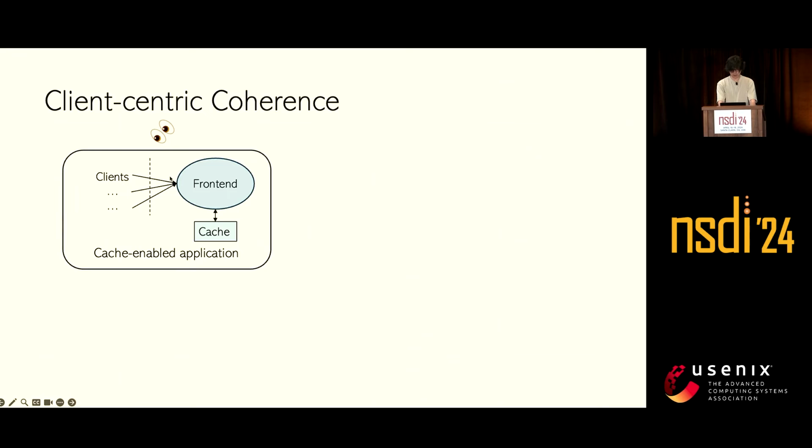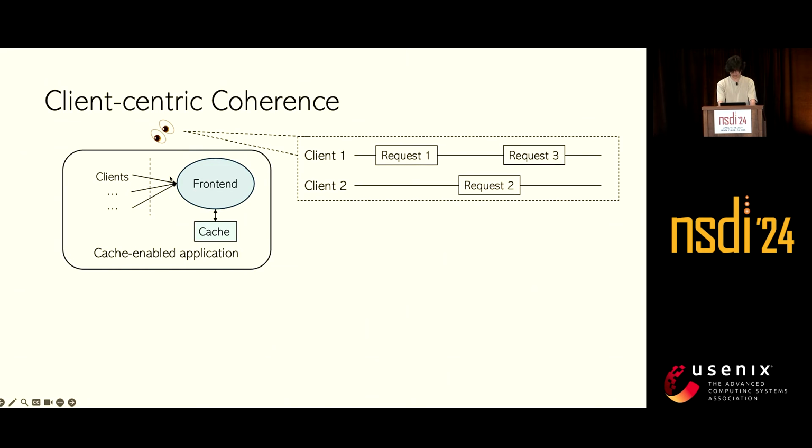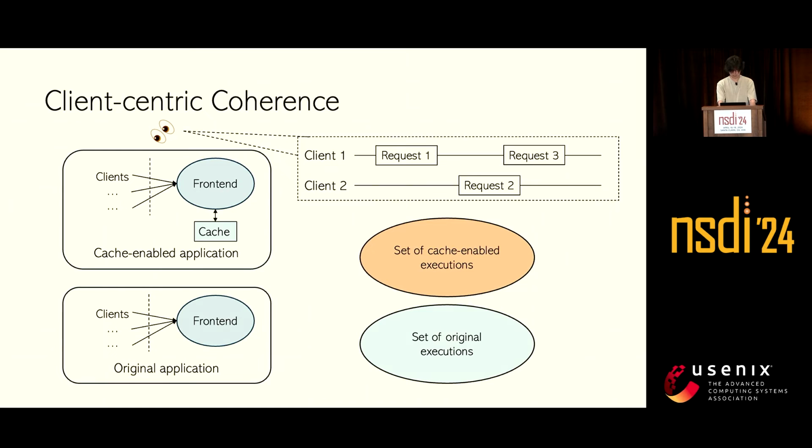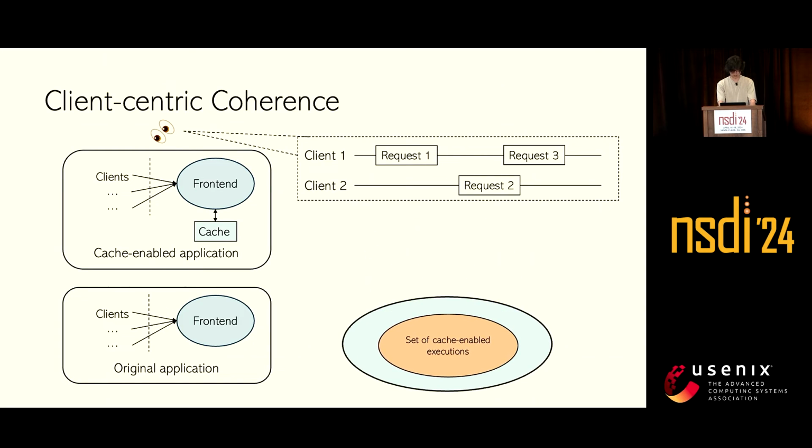By observing this boundary, we will end up with executions like this, where we can see all requests and responses that each client made to the application. We can collect all these executions of the cache-enabled application in a set. We can also do the same in the original application without caches and gather the set of executions as well. A strong correctness condition would be that the set of cache-enabled executions is a subset of the original execution set, meaning that all behavior of the cache-enabled application can also be observed by the original application.